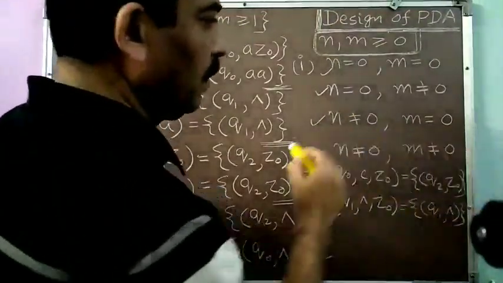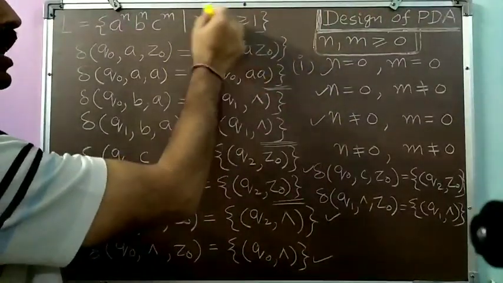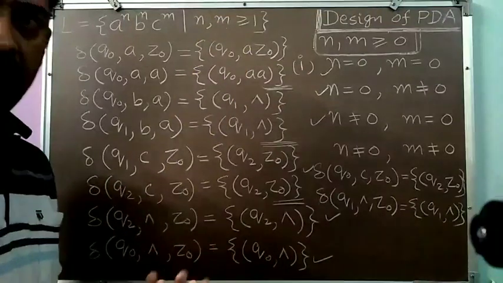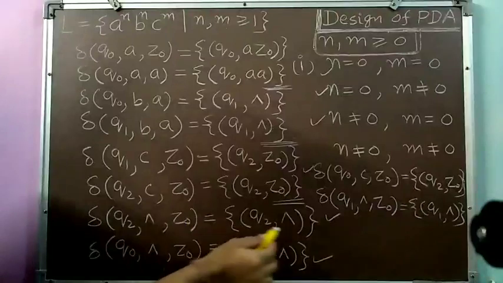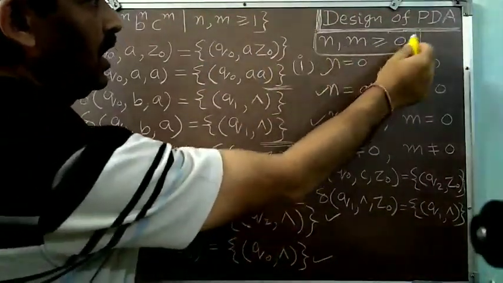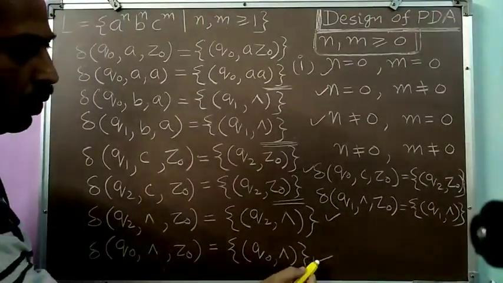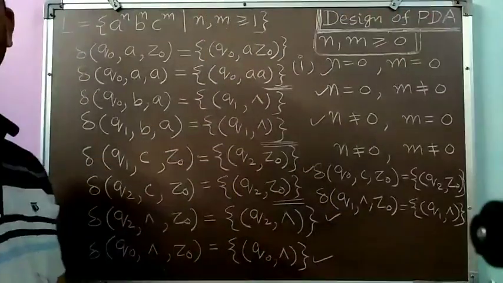So I will be adding for this transition, for this transition, and for this situation, this transition. And when n and m both are not equal to 0, so this is the same case for which I have written n comma m greater than or equal to 1, means none of them is 0. So all the transitions written up till now are corresponding to it. So in this manner, if n and m both are greater than or equal to 0, I am required to add 1, 2, 3, these 3 transitions to this solution.